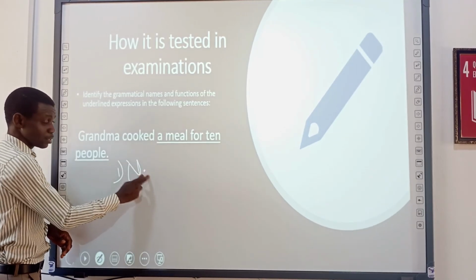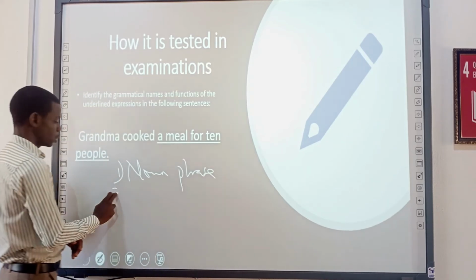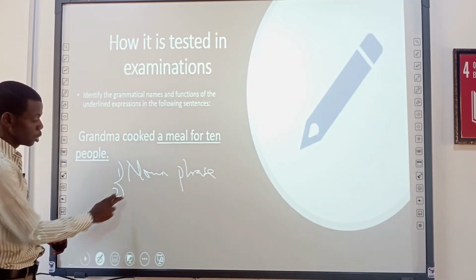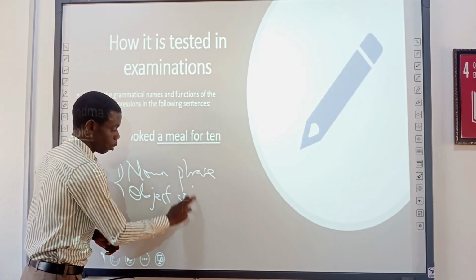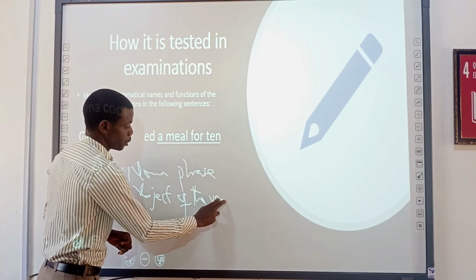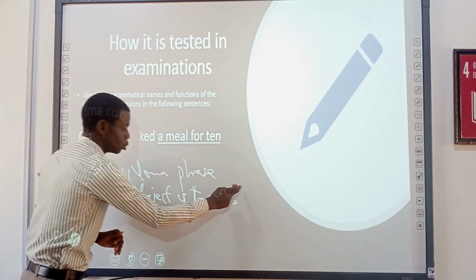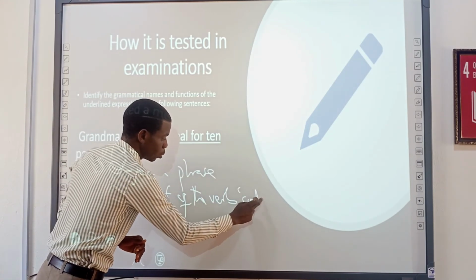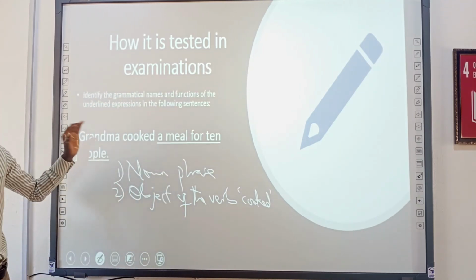The noun phrase, you agree, is a noun phrase. So what's the function? We say the function is object of the verb. And what is the verb? This expression is receiving this action, cooked. So you quote cooked. Please remember everything you are writing because it determines your score.